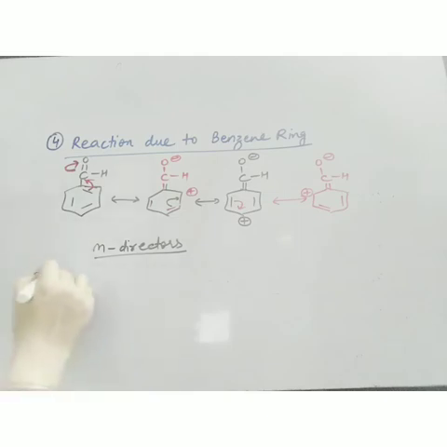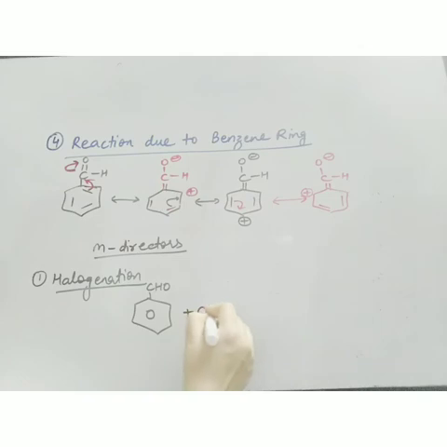So the first reaction is halogenation, means they are deactivating groups. Suppose this is my benzaldehyde. I am taking the example of benzaldehyde, that is aromatic aldehyde. You can take the example of aromatic ketone also. So in the presence of chlorine, I have to take Lewis acid, that is anhydrous AlCl3 or anhydrous FeBr3. So I will get only single product, that is meta-chlorobenzaldehyde.